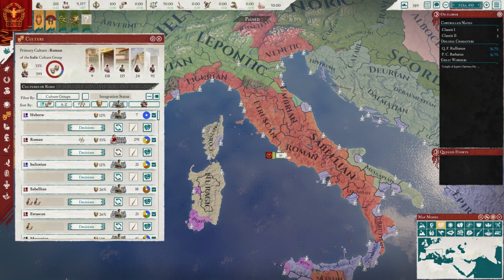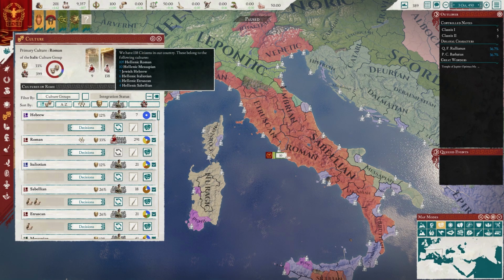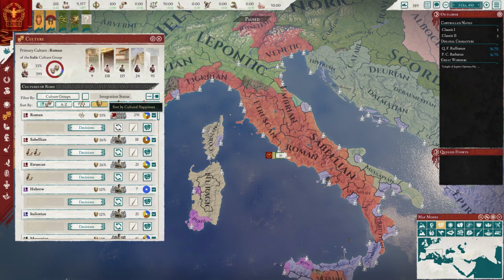We can also open up the culture screen on the toolbar to the left of your screen, which will give you detailed information about the cultures of the various pops in your country. Hovering over the pop types at the top of the screen, you can see the cultures broken down by pop type. Further down the screen, we can see every culture that currently resides in our country. This can be sorted in a number of different ways, such as how happy the culture is, how many pops of that culture you have, or which culture group they belong to.